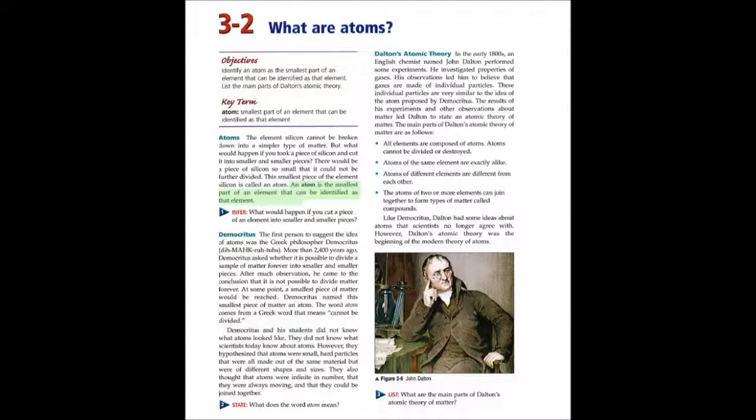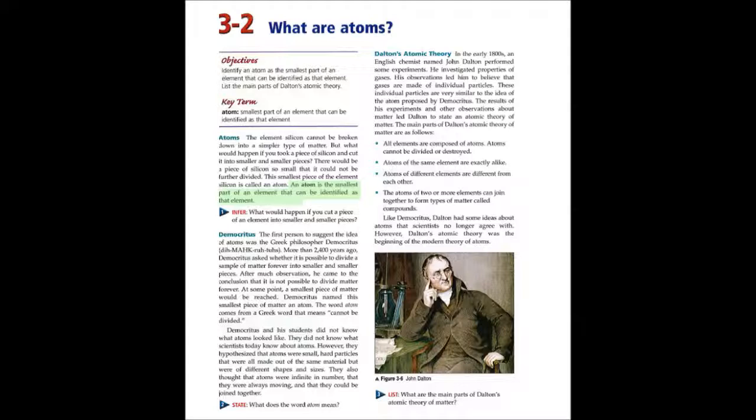Atoms. The element silicon cannot be broken down into a simpler type of matter. But what would happen if you took a piece of silicon and cut it into smaller and smaller pieces? There would be a piece of silicon so small that it could not be further divided. This smallest piece of the element silicon is called an atom. An atom is the smallest part of an element that can be identified as that element. 1. Infer. What would happen if you cut a piece of an element into smaller and smaller pieces?